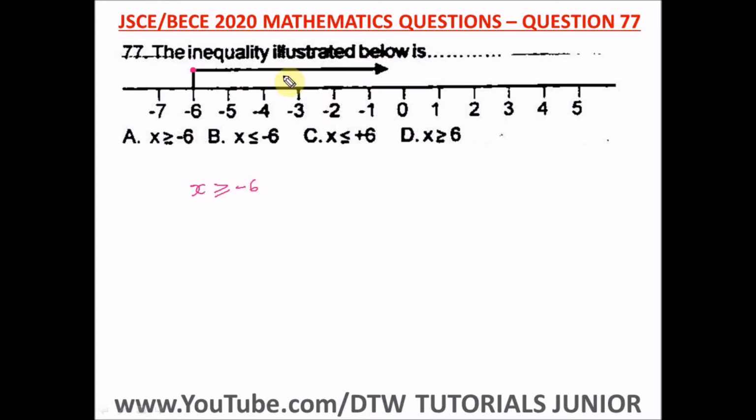This is what this inequality means. x is less than, because the arrow goes this way, less than or equal to minus 6. So this is our answer. And our right option here is option A.